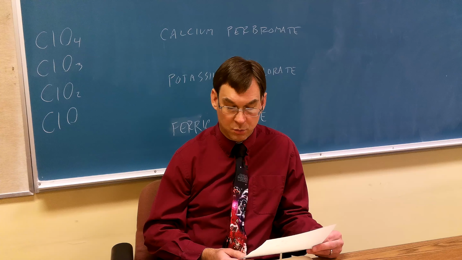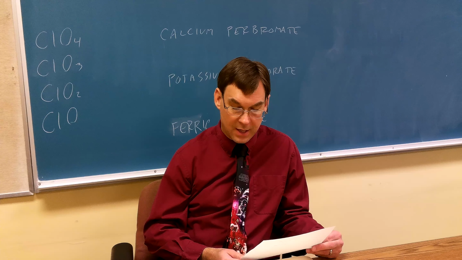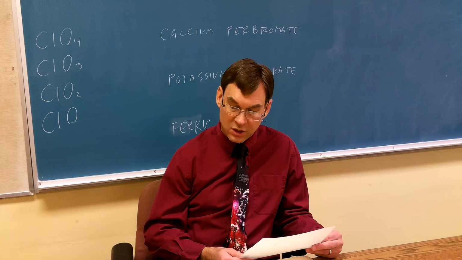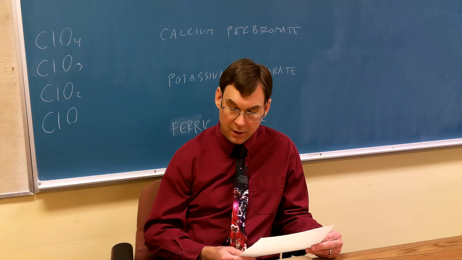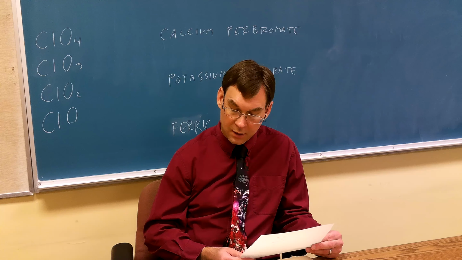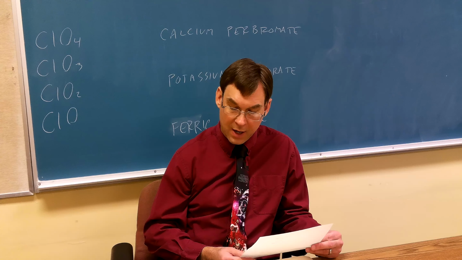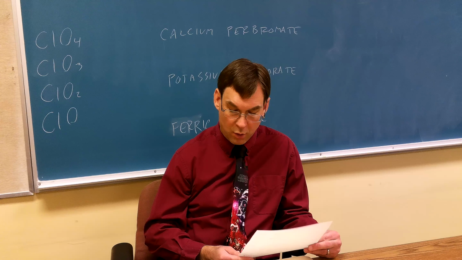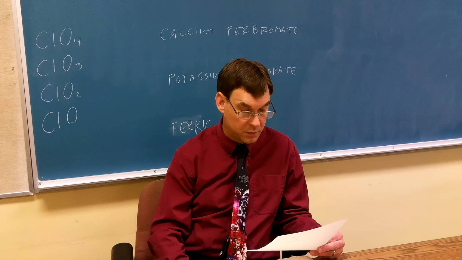Then counting: 1 is mono, M-O-N-O. D-I, di. T-R-I, tri. T-E-T-R-A, tetra. P-E-N-T-A, penta. H-E-X-A, hexa. H-E-P-T-A, hepta. O-C-T-A, octa. And 9 has doubles, N-O-N-A and E-N-N-E-A. And then 10 is deca, D-E-C-A. One exception is that mono only goes on the second one, never on the first one. The other exception: if there are 2 vowels in a row, the prefix drops the vowel.